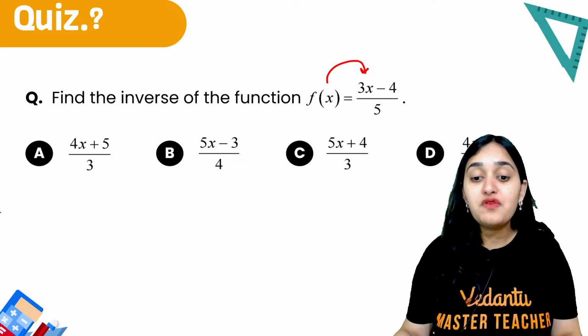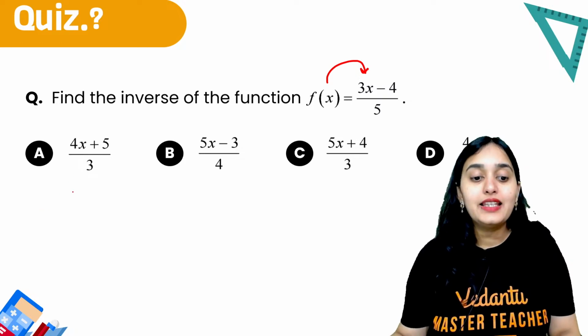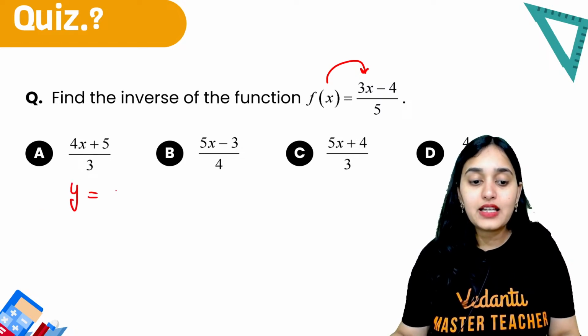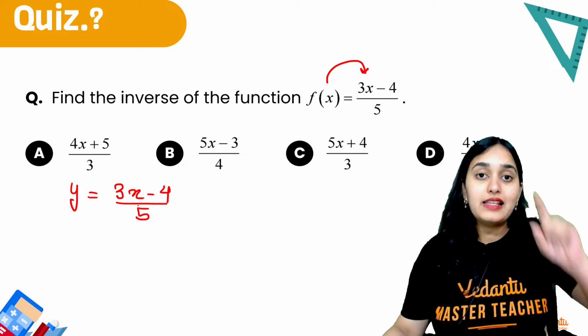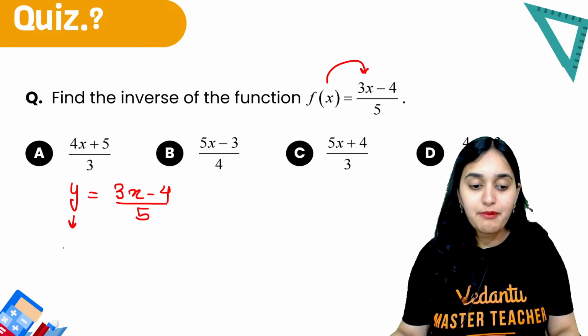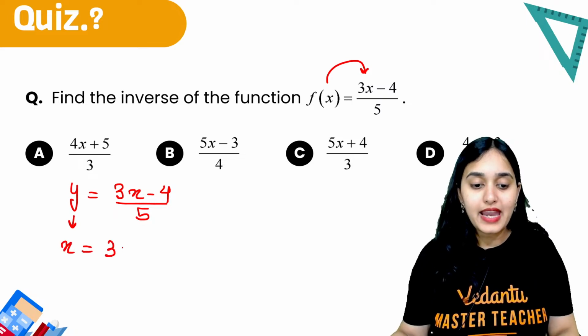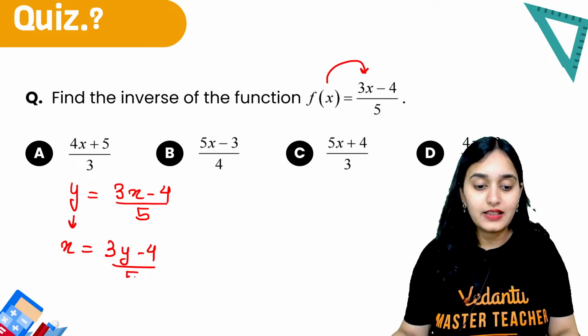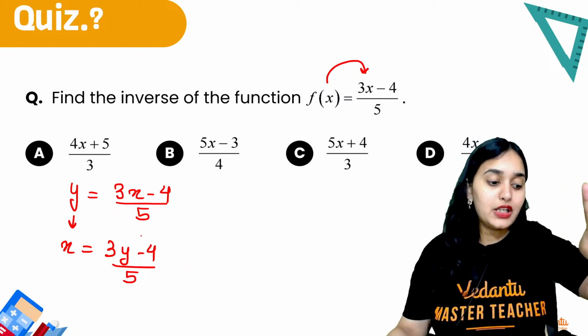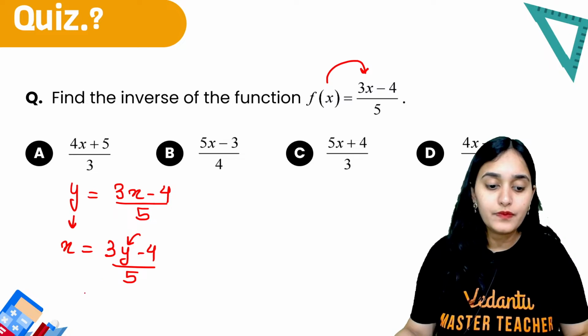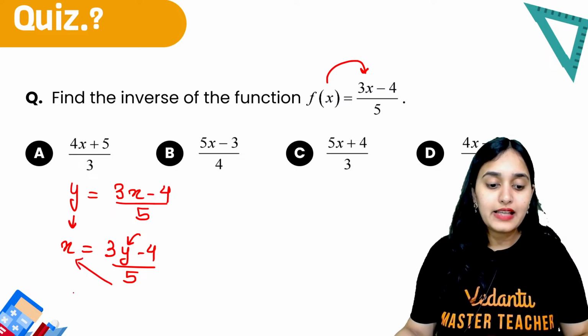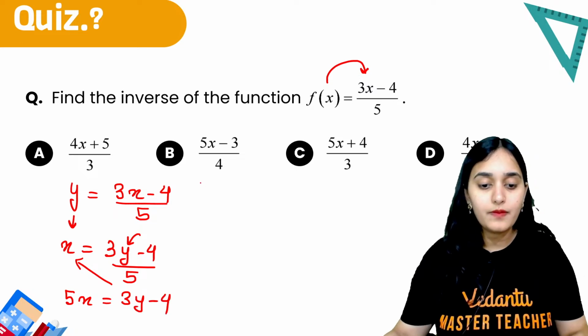How will you find out the inverse of this function? See. They have given y is equal to (3x minus 4) upon 5. Step number 1, y becomes x, x becomes y. Step number 2, find out y. Separate y. So what will you do? 5 will go this side. It will become 5x is equal to 3y minus 4.